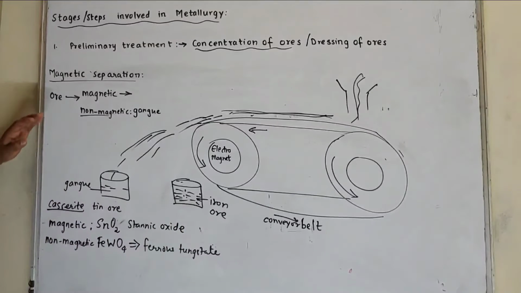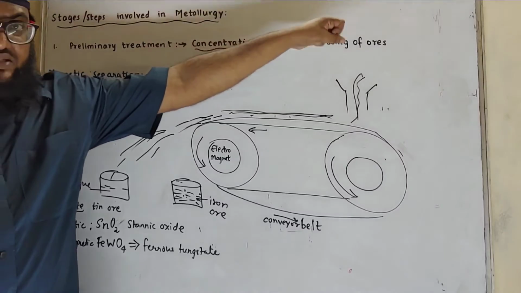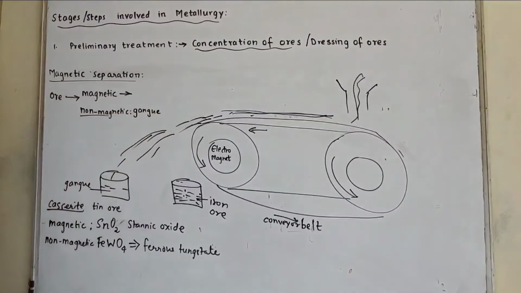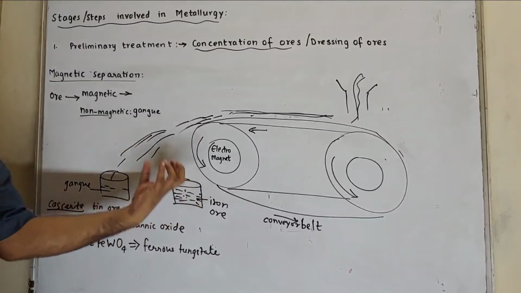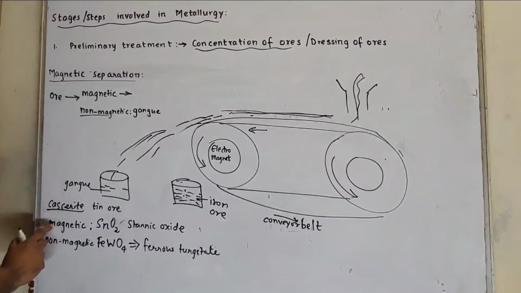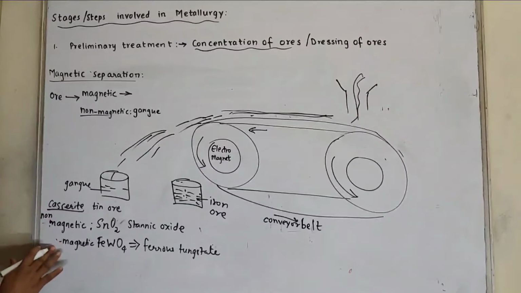Now first of all, cassiterite, that is a tin ore, is powdered. Now it contains magnetic and non-magnetic ingredients. Powdered ore is introduced from here and it falls from here. Since one of the rollers is magnetic, it will attract the magnetic material. See, stannic oxide is non-magnetic and magnetic is what?